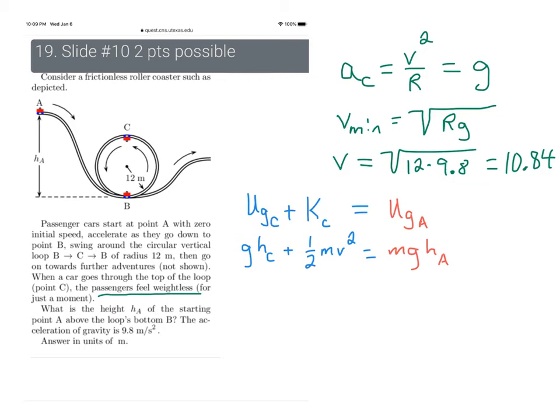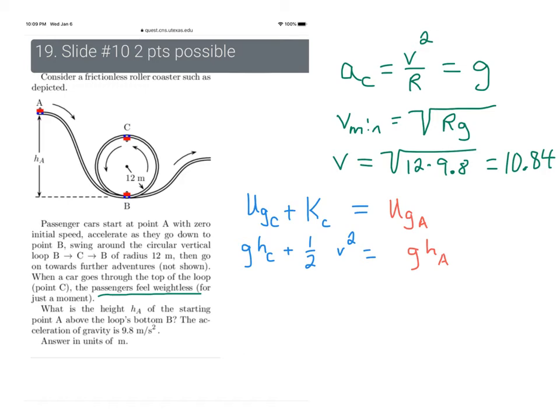Looking at this, do they tell us the mass of the roller coaster car? And the answer is no. The reason why is because we don't need it. You'll notice that mass is the same in all three parts, and so we can factor that out. It's gone. So to solve for the height at A, all I've got to do is divide by g. So I'm going to divide everything by g.